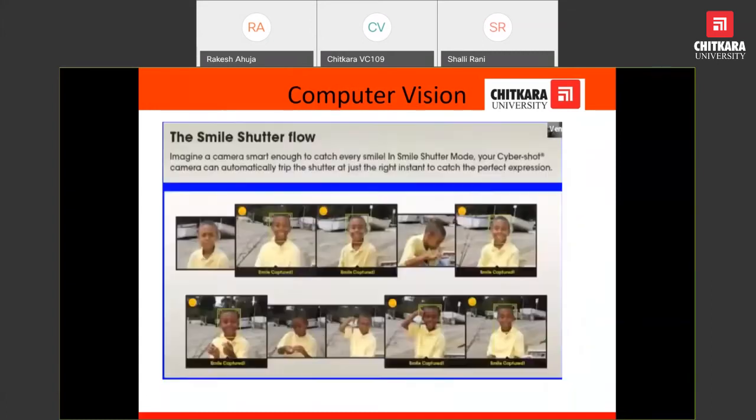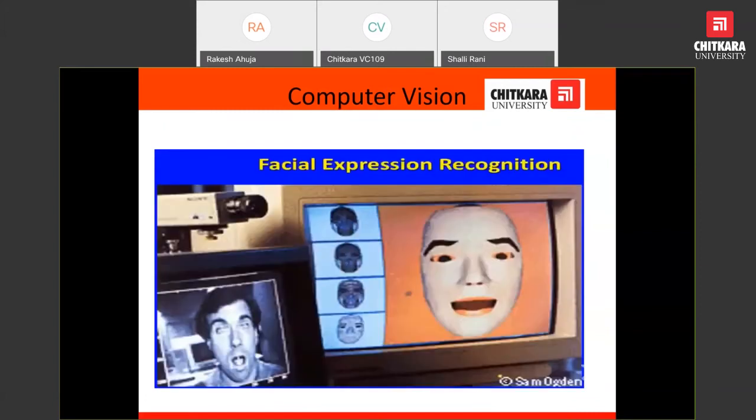Another area is smile shutter. Smile shutter means the camera is capable of capturing the image at the time when the person is smiling, so that the image has a better appearance. Although some exist, more research will be required. Facial expressions, whether the mouth is open, closed, shocked, or happy, are all facial expressions, and the system should be able to recognize all of these.